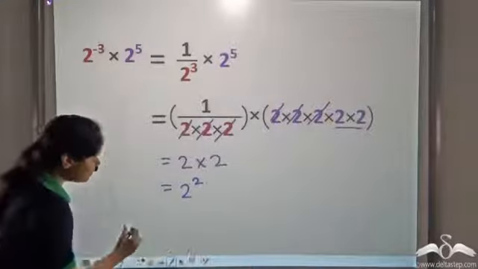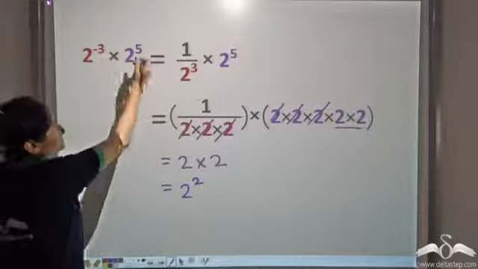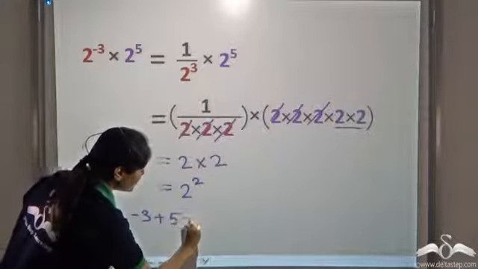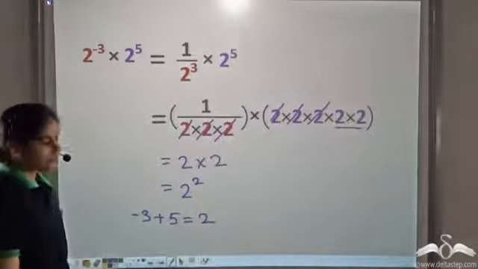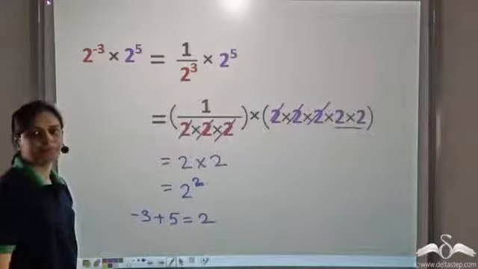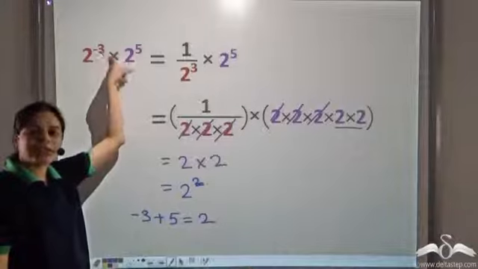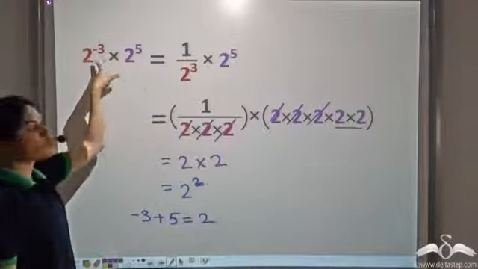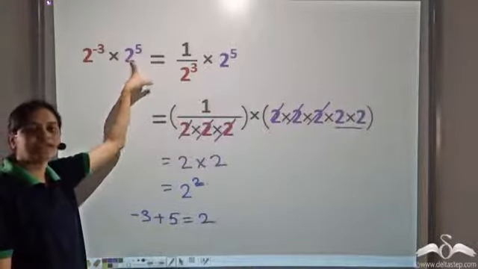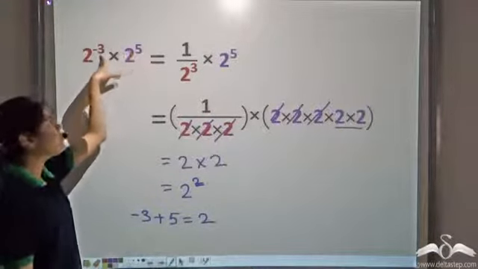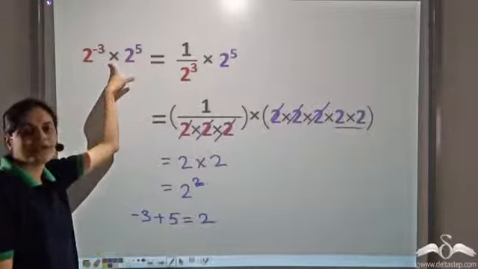Now what is this power? Negative 3 plus 5 gives us 2, which is what we have here. So we see that even if one of the powers is negative, if we multiply two exponentials with the same base, their powers are added, even if one of the powers is negative.